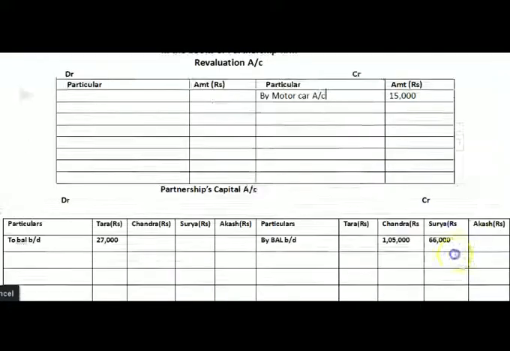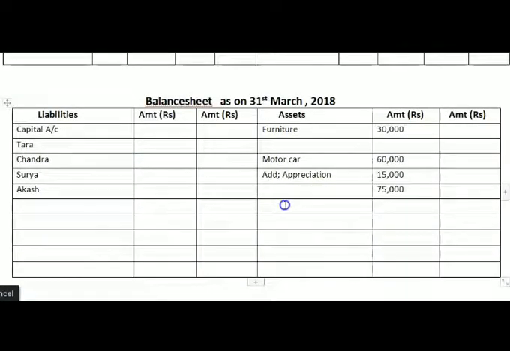Now 75,000 is taken over by Chandra, so here we will write less, taken by Chandra. 75,000 is the value, and therefore the outer column here is 0, and it is taken by Chandra.